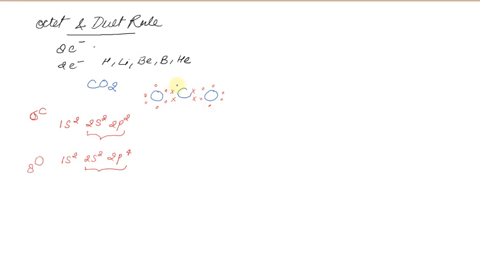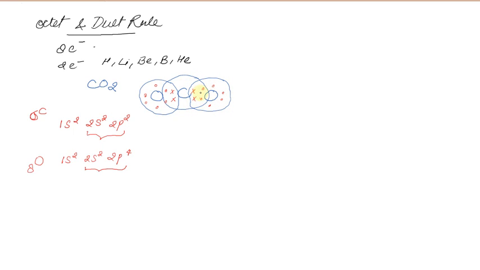what we will do? The carbon wants 4 electron, so it will share with oxygen, it will gain with these 2 oxygen, right? And oxygen wants to gain 2 electron each, then it will gain by sharing, right? Like this.